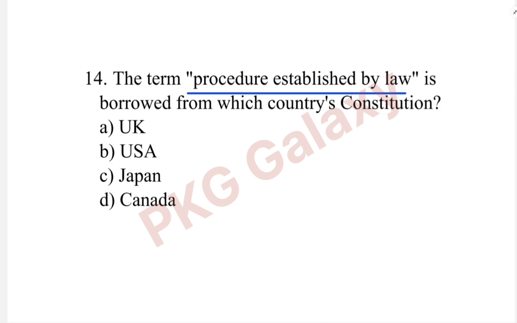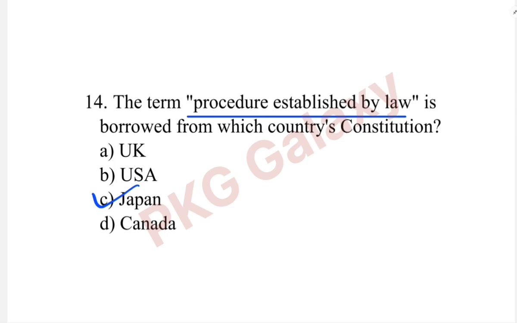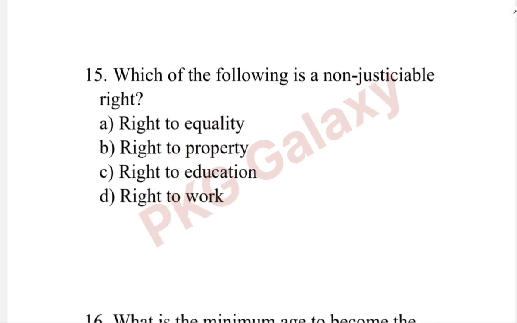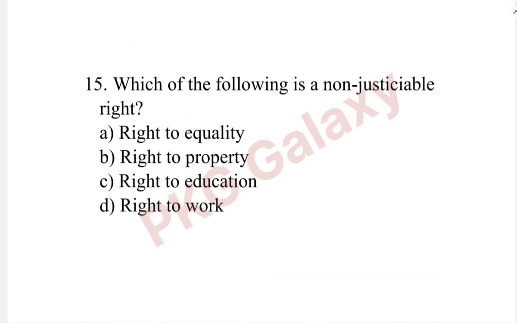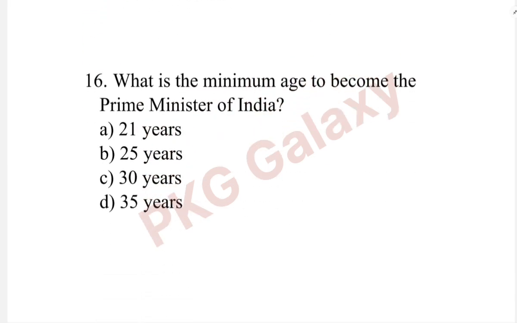The correct answer is option C, Japan. Next question. Which of the following is a non-justiciable right? The correct answer is option D, right to work.